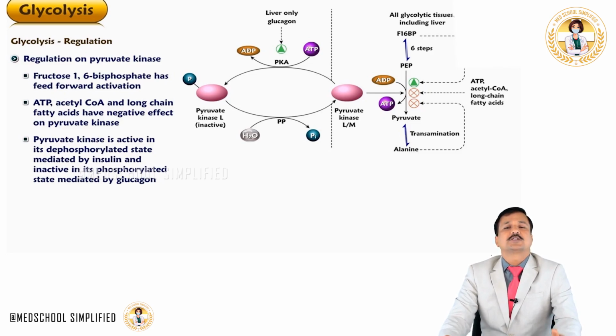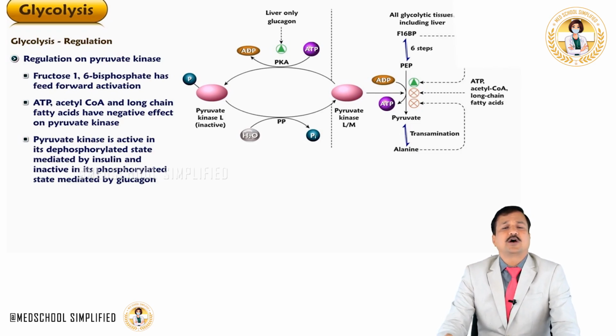This is how insulin and glucagon act on glycolysis, apart from their action on phosphofructokinase 1 via phosphofructokinase 2 by maintaining the concentration of fructose 2,6-bisphosphate levels. So that's about regulation of glycolysis on three important reactions, and that is the hexokinase glucokinase reaction, the PFK1 reaction and the pyruvate kinase reaction. Thank you.